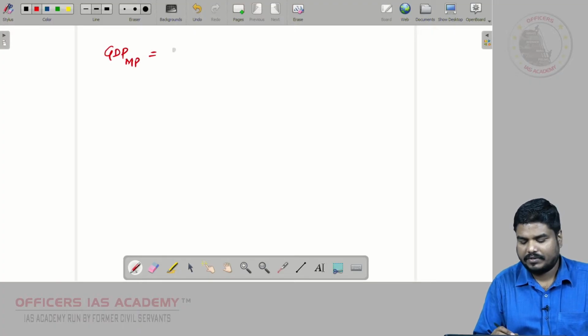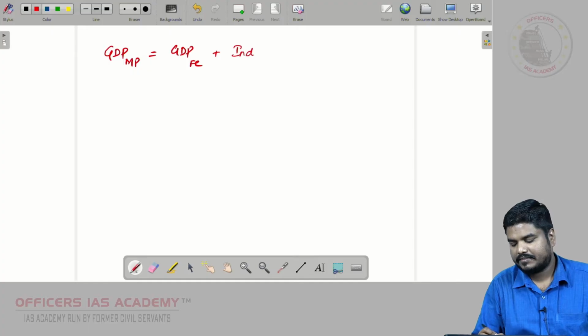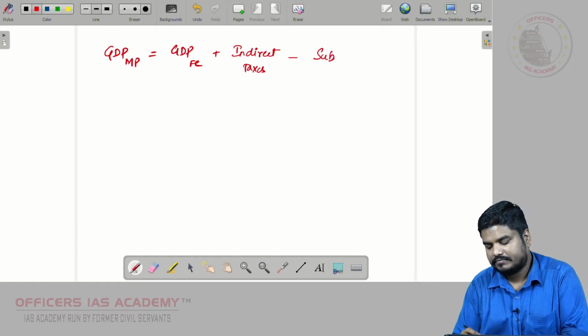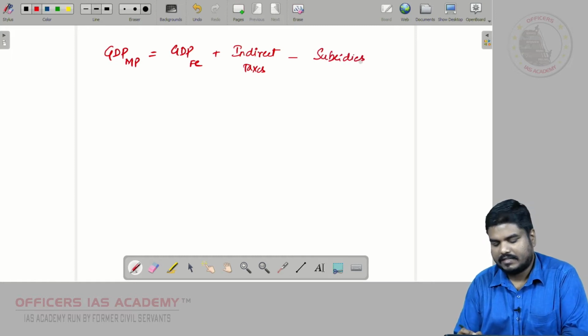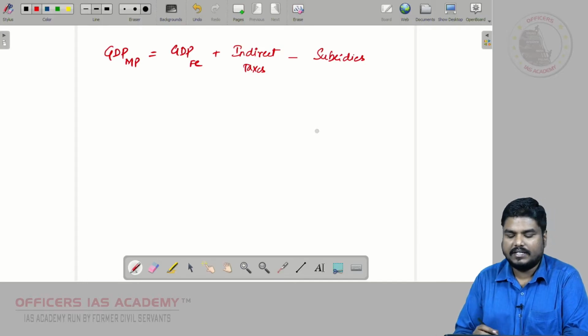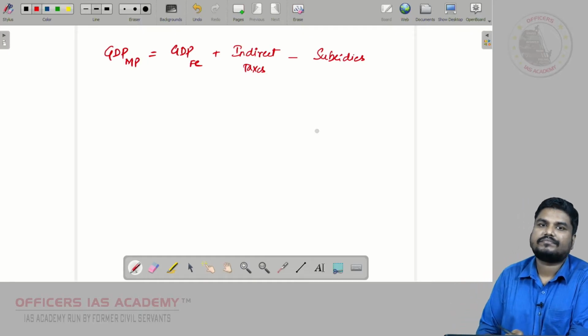GDP at market price is equal to GDP at factor cost plus indirect taxes minus subsidies.